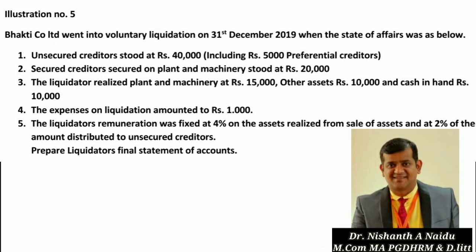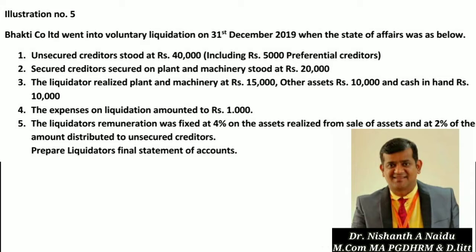Illustration number 5. Bhakti Company Limited went into voluntary liquidation on 31st December 2019 when the state of affairs was as below. Unsecured creditors stood at rupees 40,000, including rupees 5,000 preferential creditors.